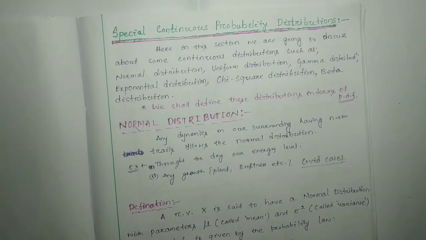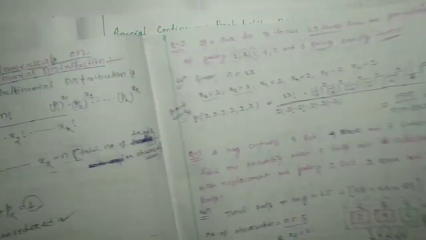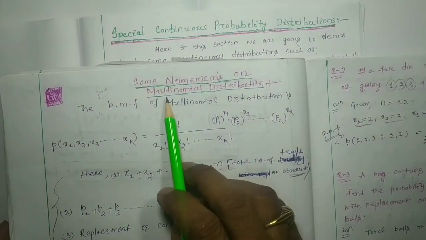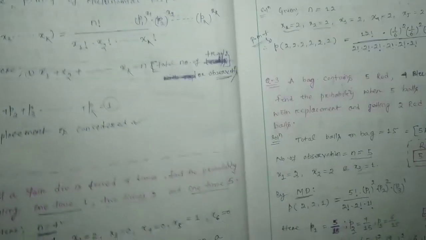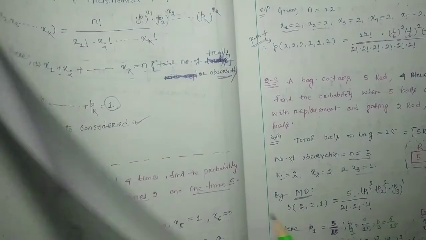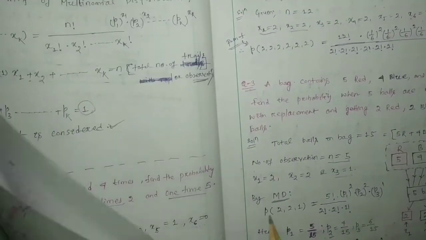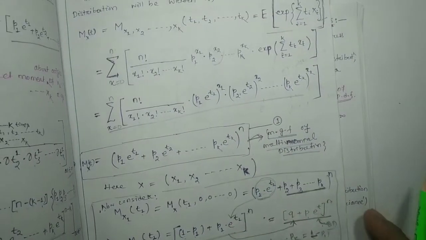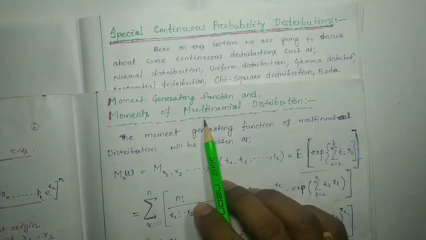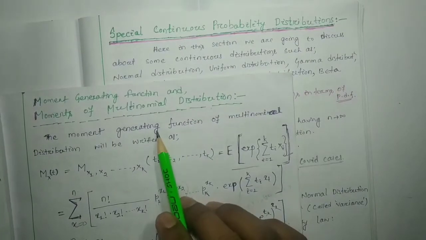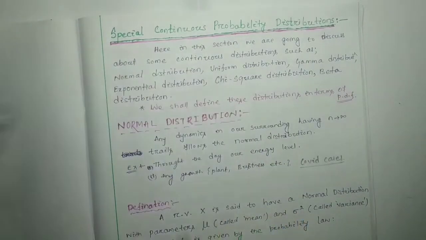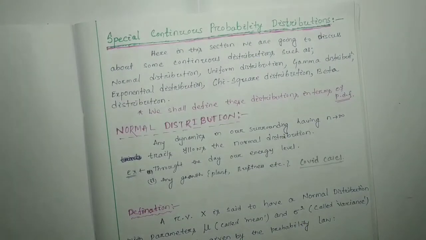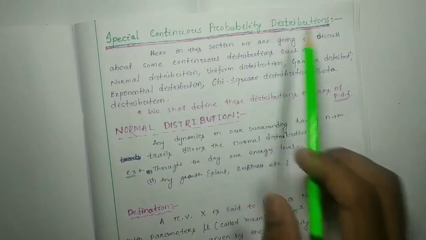In our last class, we discussed a few numericals about multinomial distribution. Before that, we discussed in detail the moments and moment generating function of multinomial distributions. This was the last topic of your discrete distributions. So from this class onwards we are going to discuss the continuous probability distributions.